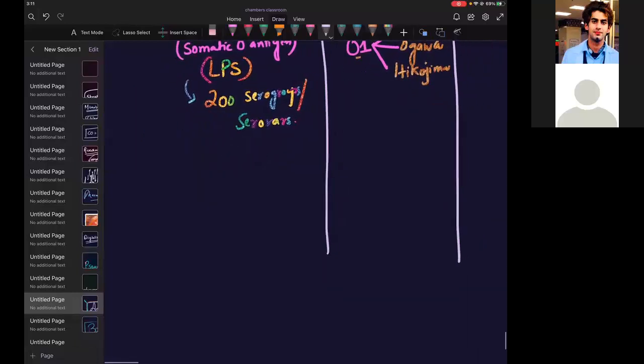Let us write like this: 200 serogroups. They are going to serovars, and they will ask you a question: who was responsible for the pandemic? Like you have COVID-19 right now for the coronavirus pandemic, same for the epidemic and the pandemic. Which serogroup will be responsible if a pandemic of Vibrio cholerae happens?